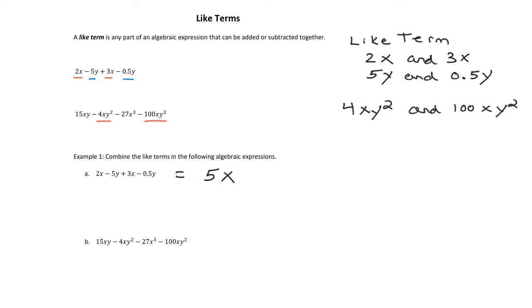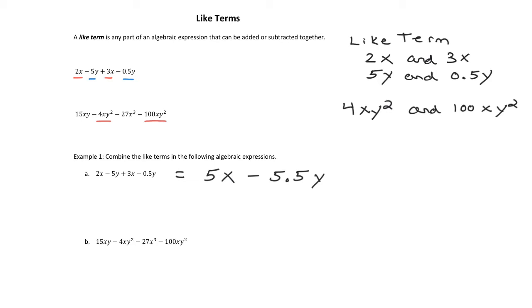And we'll do the same thing for the y's. There's a negative 5y, you're taking away 0.5 more, that's going to be negative 5.5y. So we took an expression with 4 terms, combined all the like terms together, and wound up with this thing. It's equivalent, it's just simplified. We have x and we have y, those are not like terms, so we cannot simplify this any further.